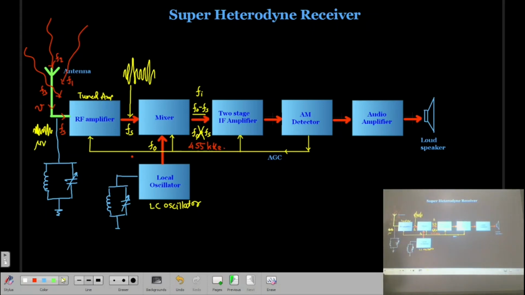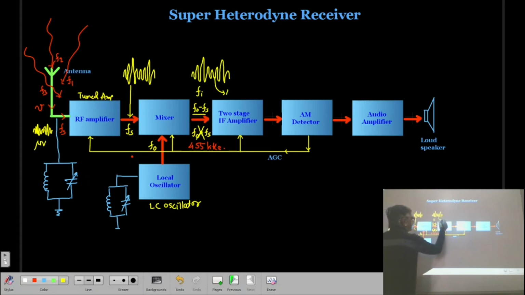And in case of an AM receiver, this intermediate frequency is always constant and it is 455 kilohertz. If we see the waveform for this, it will be identical to the signal. Only thing is the carrier frequency will be changed. So here the frequency is 455 kilohertz, but whatever the modulation or information is there, the same information will be with the intermediate frequency.